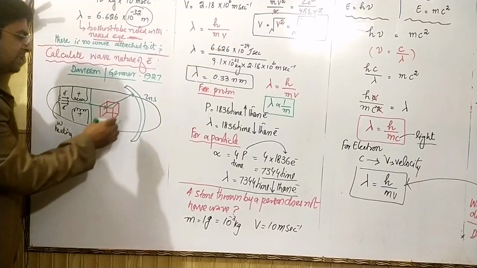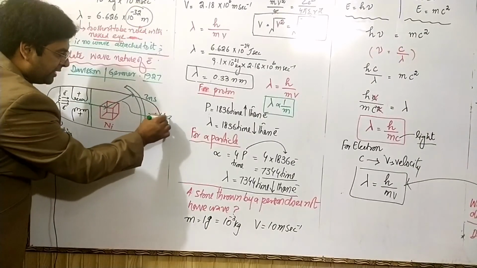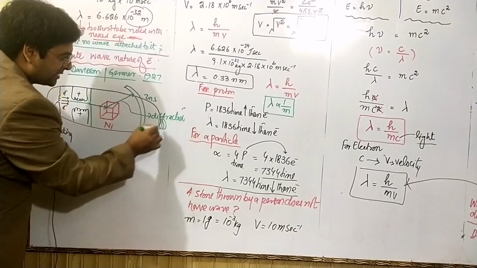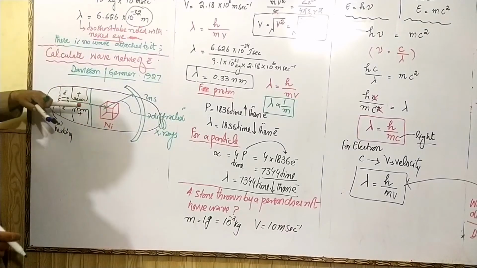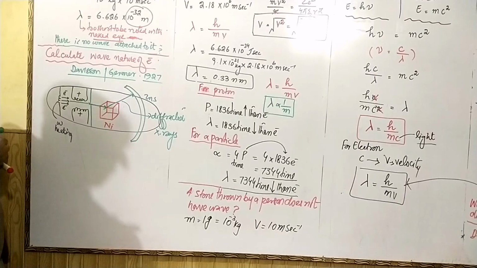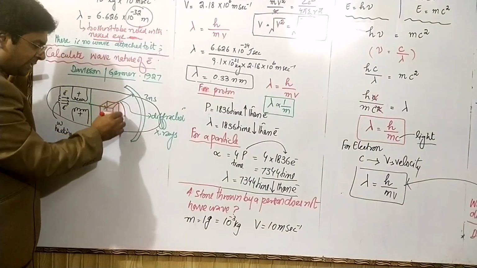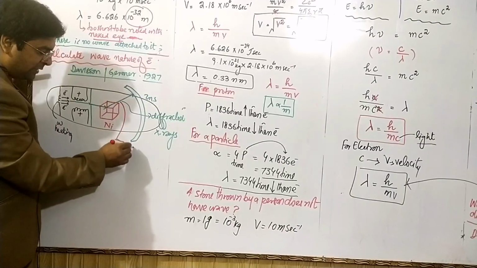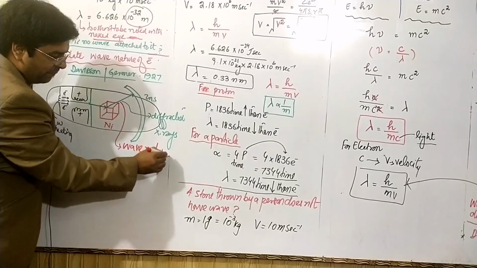The changing of direction is called diffraction. They are diffracted like X-rays. If they were material particles, they would bounce back, but they have diffracted like X-rays. So diffraction is the property of waves. This shows that they have wave nature in them.